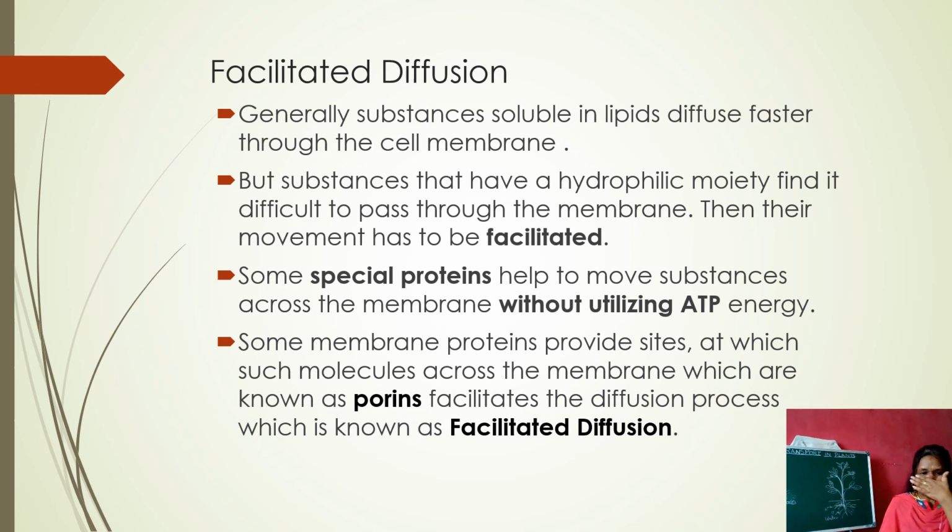That means in the facilitated diffusion, the passing of the substances occurs with the help of some proteins, and these proteins are nothing but the porins. Here no ATP is required, so it is a passive process.